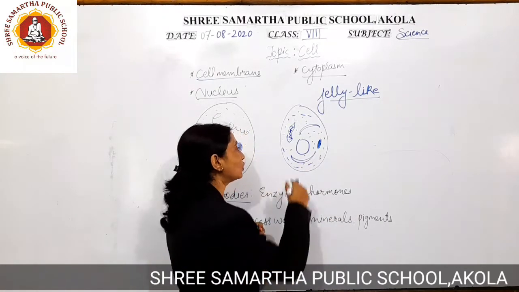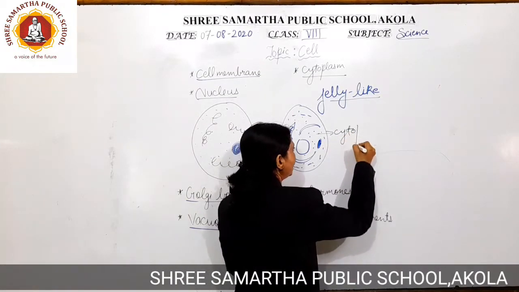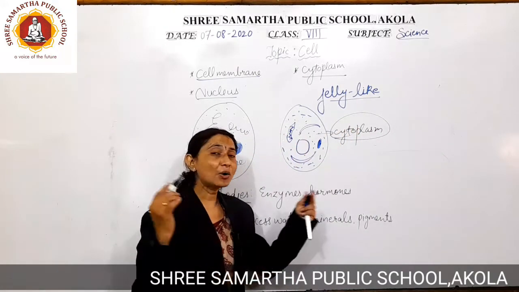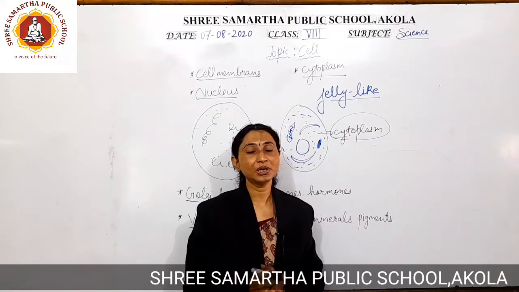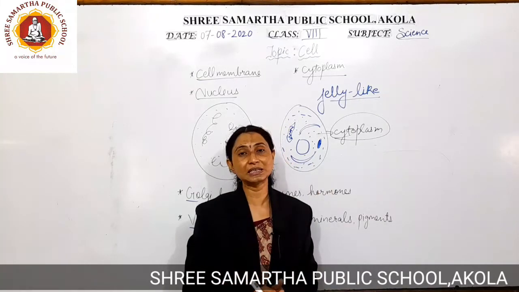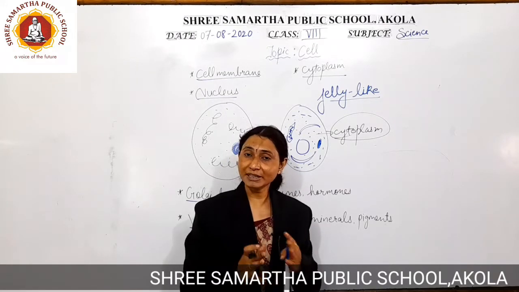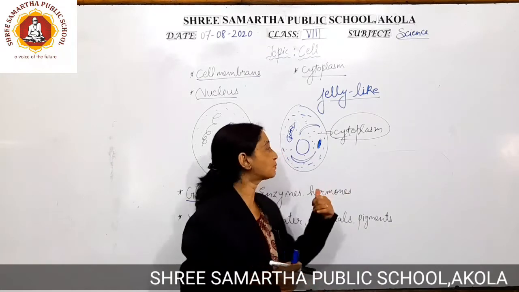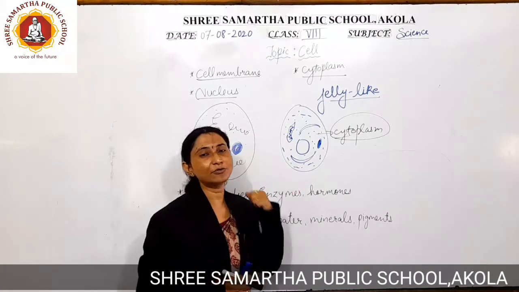And what is it going to do? This cytoplasm is going to provide nourishment to the cell. How is it going to provide nourishment? If I consider the example of a plant cell, plants are able to perform the process of photosynthesis. When plants prepare the food material, normally they utilize that food for themselves also. So, when they perform photosynthesis, they utilize that food material for themselves.